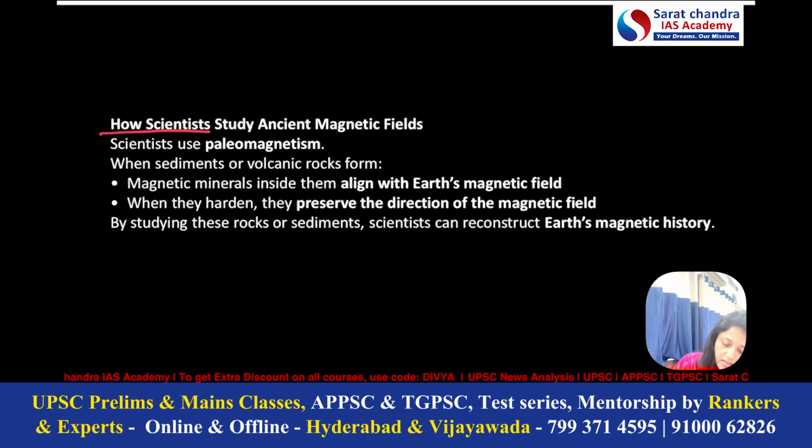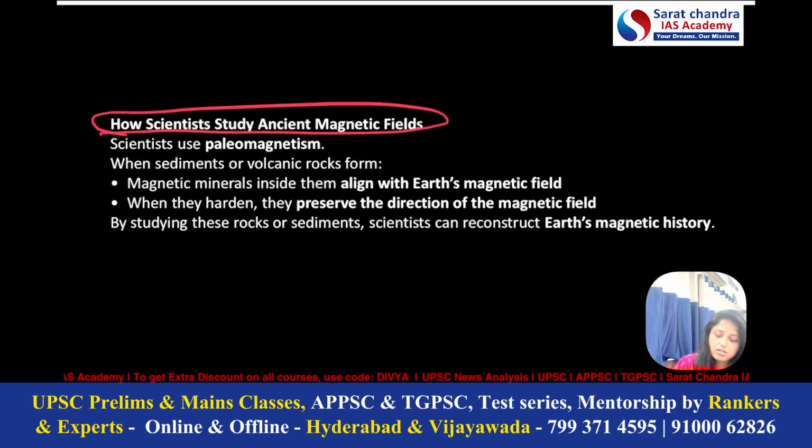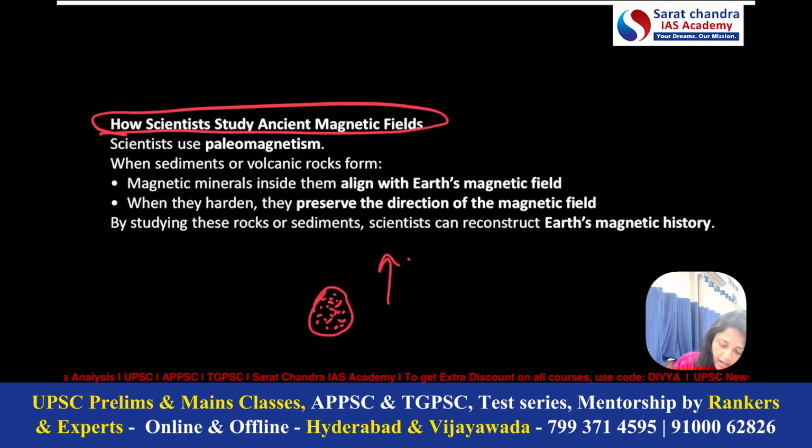Now, how do scientists study ancient magnetic fields? Ancient magnetism, we also call it paleomagnetism. So how will scientists study them? See, for example, here a rock is placed, and at present, this is the direction of magnetic field. All the sediments inside the rocks will preserve this direction of magnetic field.